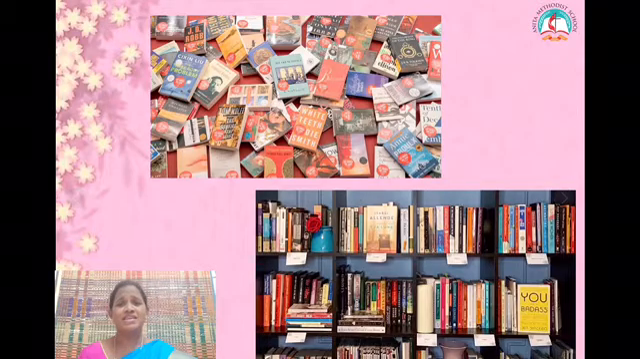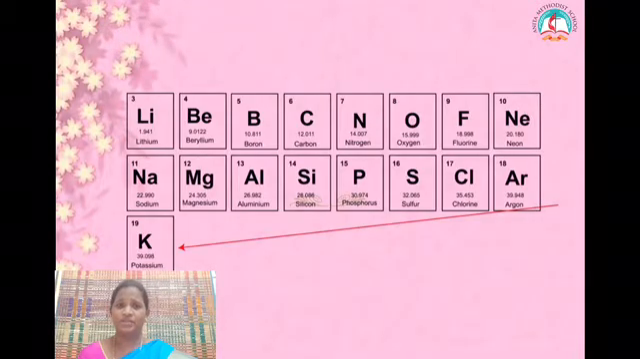There are 118 elements known today, which are organized as periods and groups in a periodic table. Okay, so I'm going to teach a new lesson which is called periodic classification of elements. It's unit 8. The periodic table we are using nowadays is the modern periodic table, but before that we used Mendeleev's periodic table.